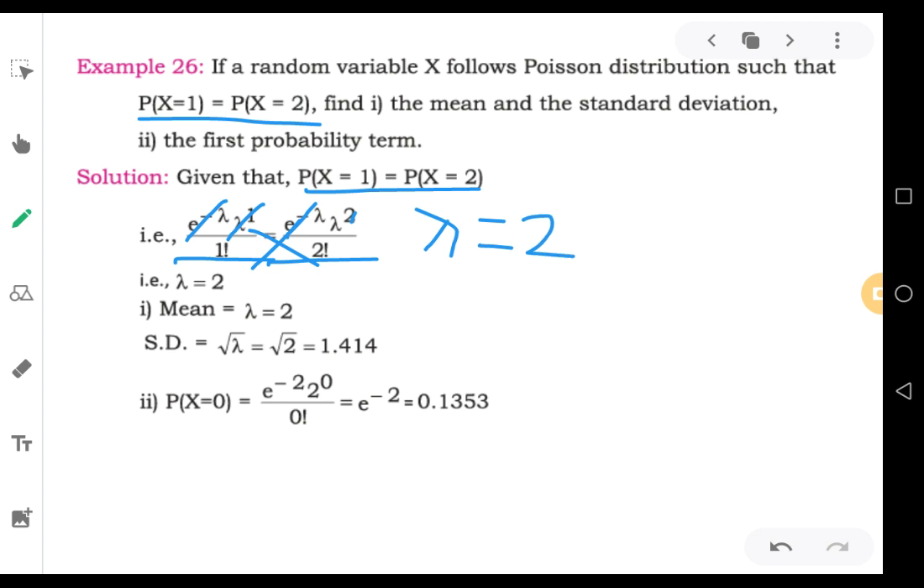Observe very carefully. When you are expanding P1 equals P2, e to the power of lambda on both sides gets cancelled. Lambda to the power of 1, lambda to the power of 2. Here there are 2 lambdas, 1 lambda gets cancelled, 1 lambda remains. When you cross multiply, you will get lambda equals 2. Observe the cancellation part very carefully, so that you will get lambda equals 2.